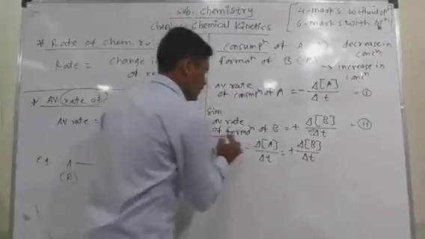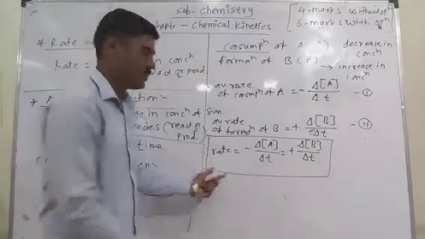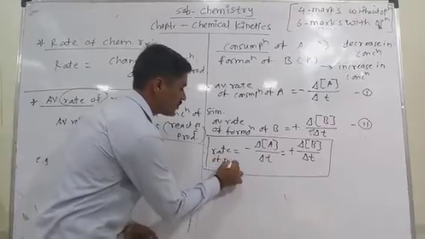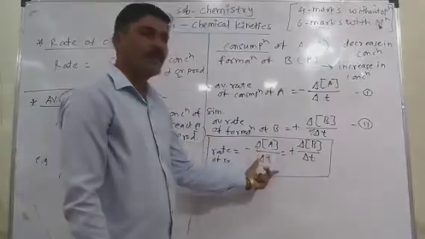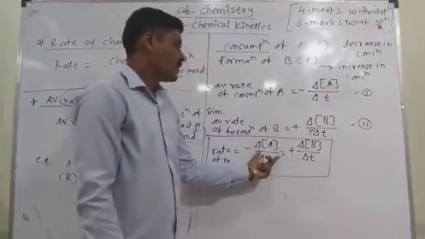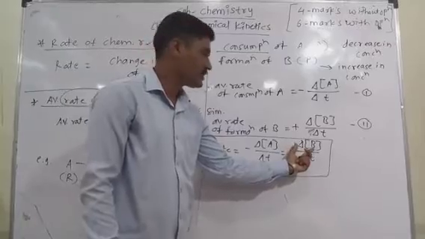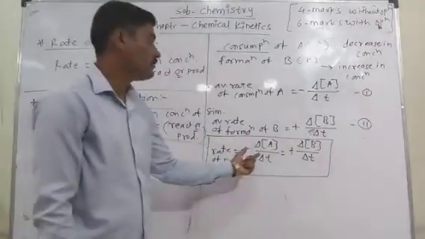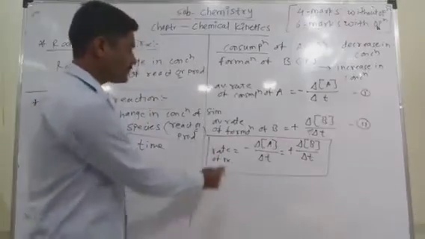From that equation we say that the rate of the overall reaction is proportional to the change in concentration of reactant as well as the change in concentration of the product. On both species the overall rate of reaction depends.